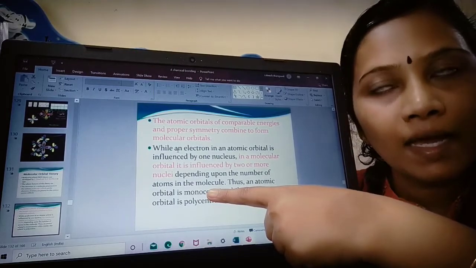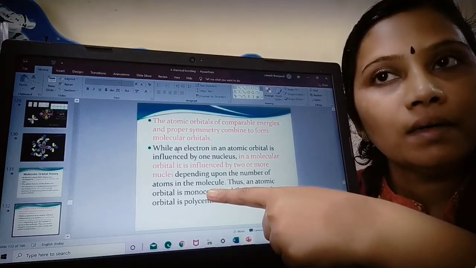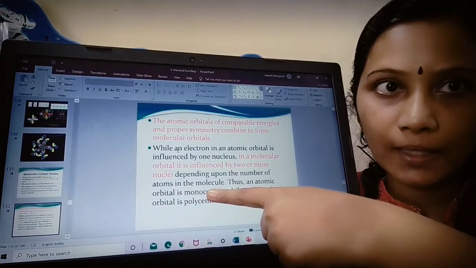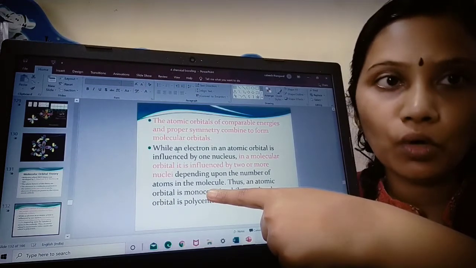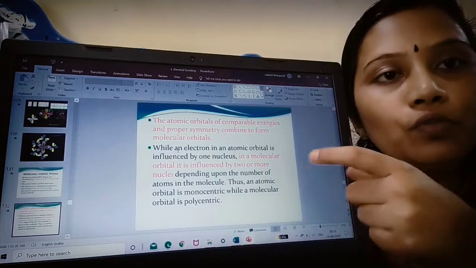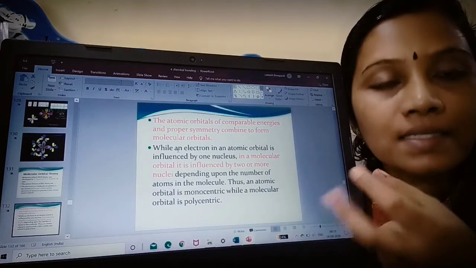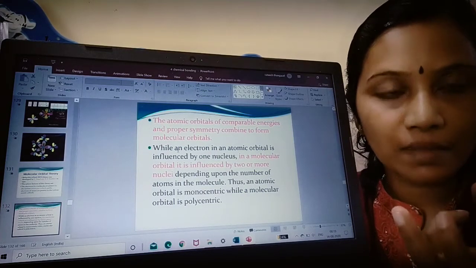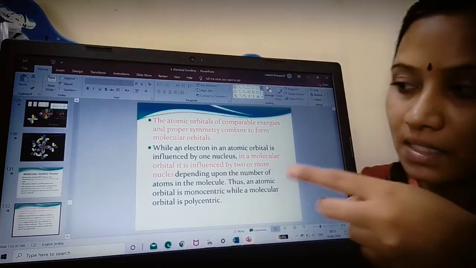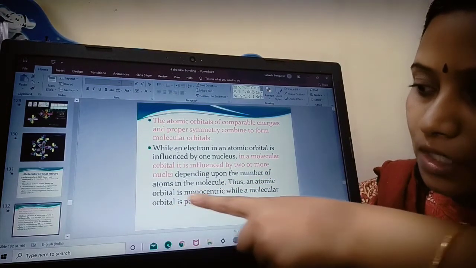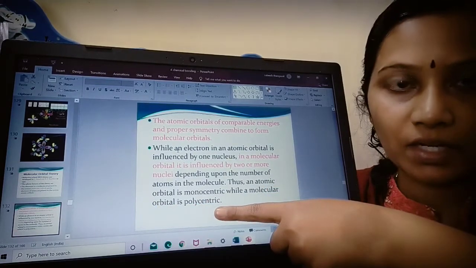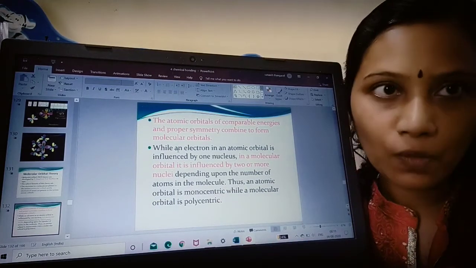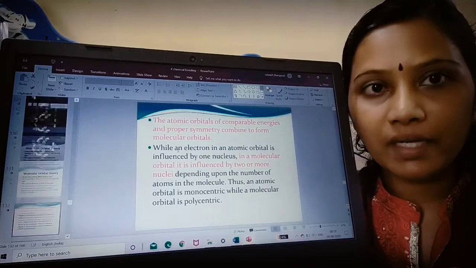You know, I have one hydrogen atom, so the electron present in that hydrogen atom will be influenced by that particular hydrogen nucleus. Suppose I have a hydrogen molecule, that is two hydrogen atoms combined together to form a hydrogen molecule. In that case, the electrons present in the orbital will be influenced by the nuclei of two hydrogen atoms. So it depends upon the number of atoms present in a particular molecule. So an atomic orbital is monocentric while a molecular orbital is polycentric, because a molecule is formed by the combination of atoms, while an atomic orbital involves only one atom.